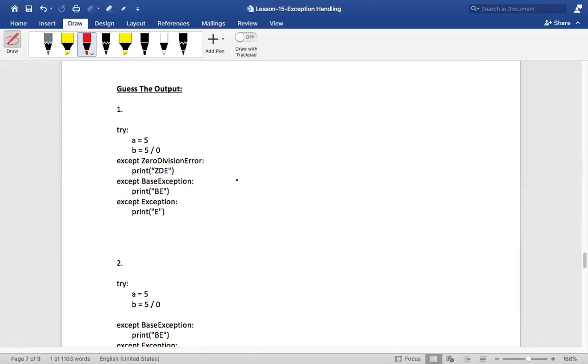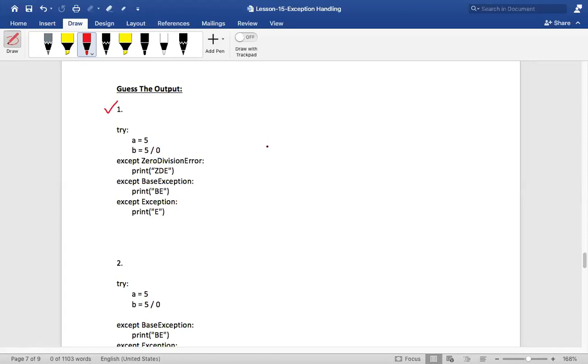So guys, tell me the output of this program. What happens? ZDE, zero division error. Is it right? Everyone okay with that? Because when you are dividing by zero, you're going to get an exception, and that is nothing but zero division error, and therefore we'll get ZDE.